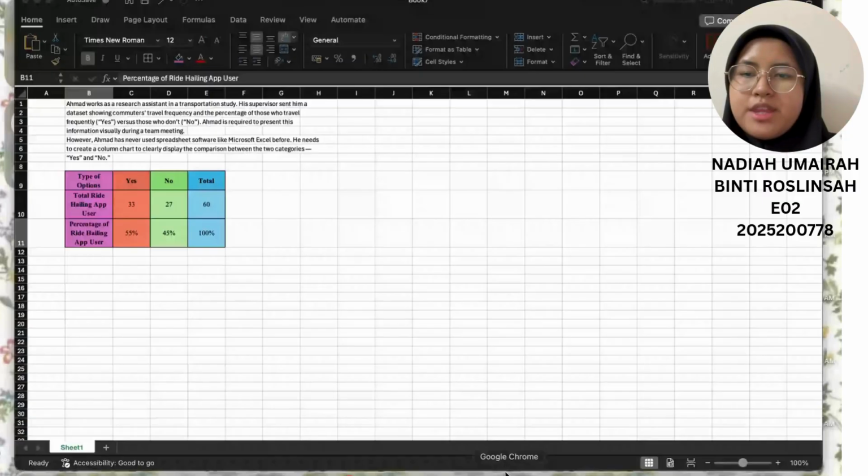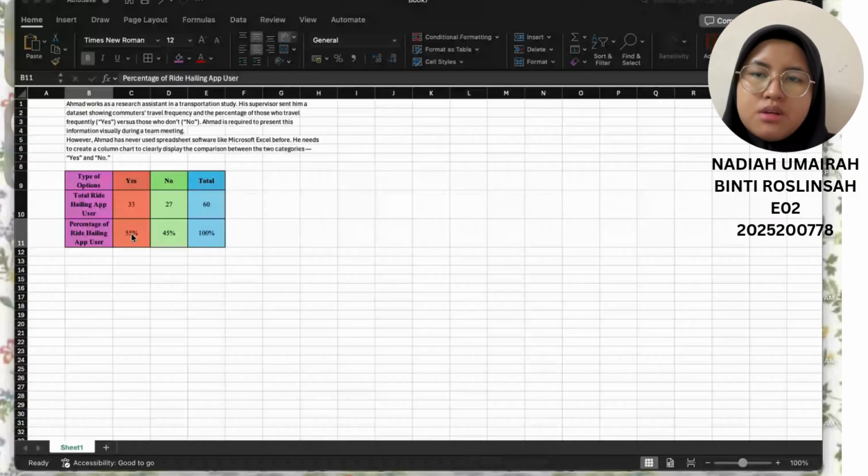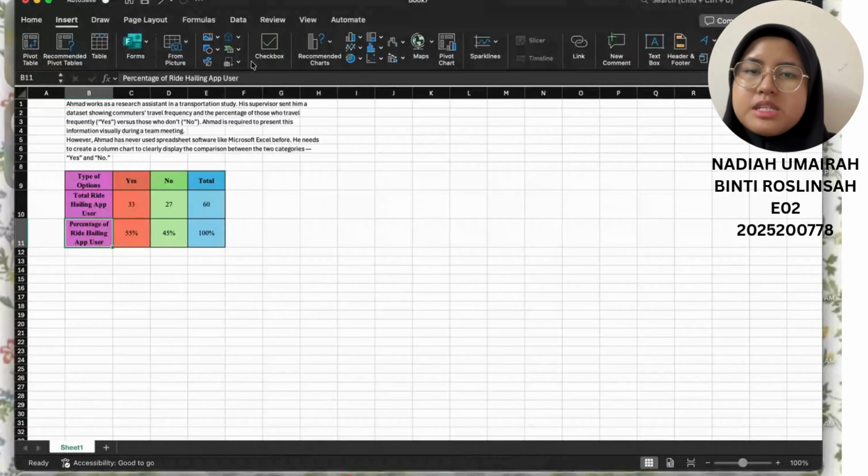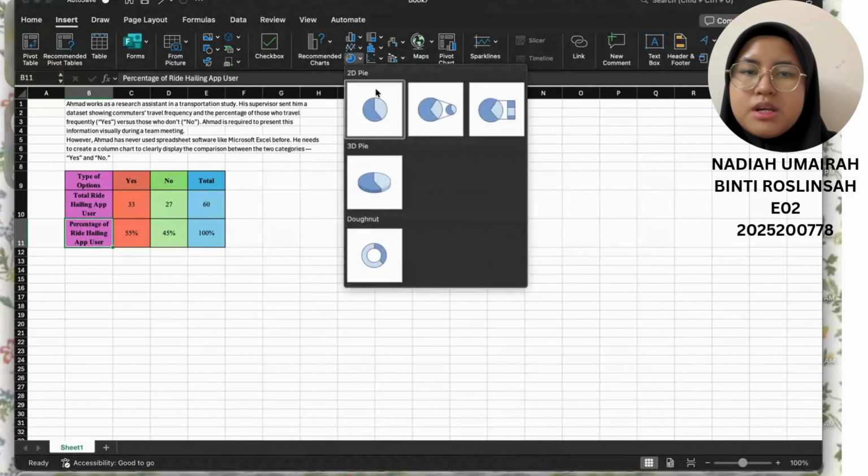Now I got my own table. Okay, so now I need to make a graph or chart about the percentage of ride-hailing abuser. To make a chart, you need to go to insert. When you go to insert, go to this part. They got many types of graph or chart. To make a comparison of the percentage of ride-hailing abuser, I'm gonna choose pie chart.